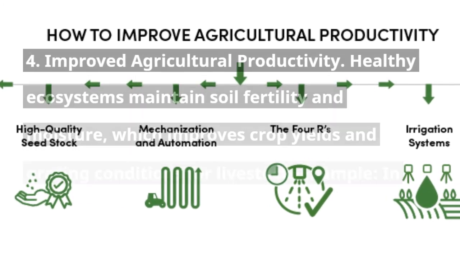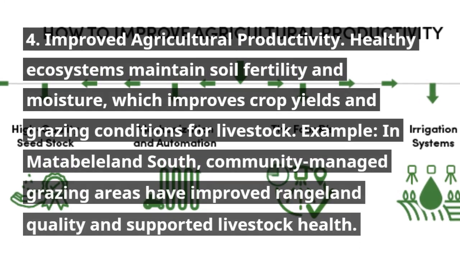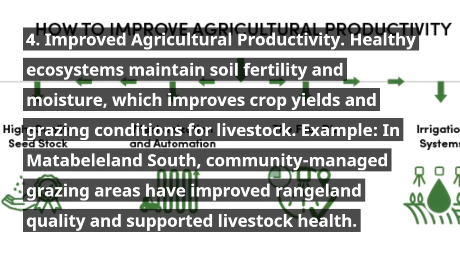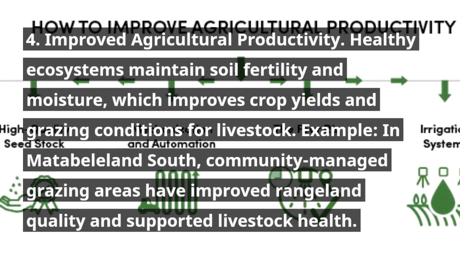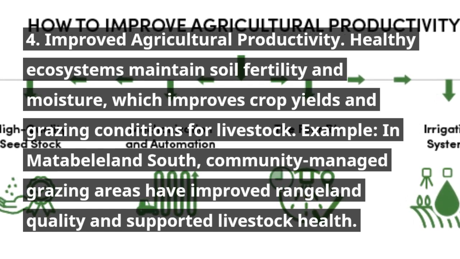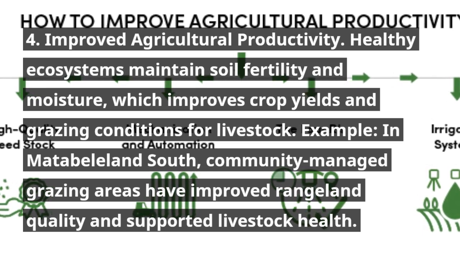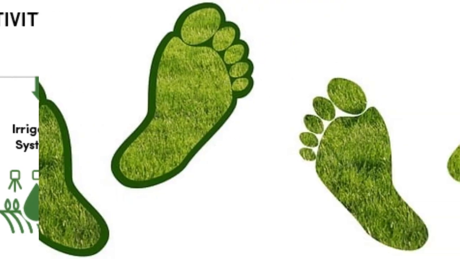4. Improved agricultural productivity. Healthy ecosystems maintain soil fertility and moisture, which improves crop yields and grazing conditions for livestock. Example: in Matabeleland South, community-managed grazing areas have improved rangeland quality and supported livestock health.